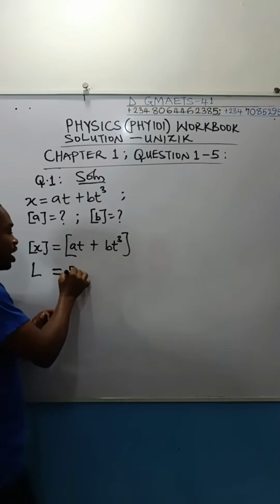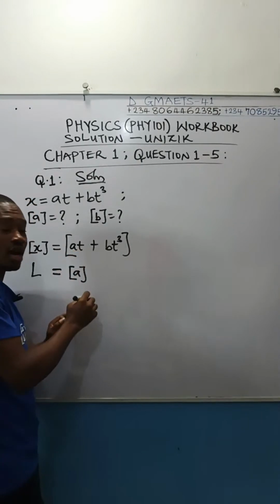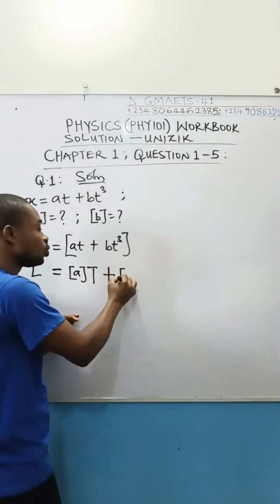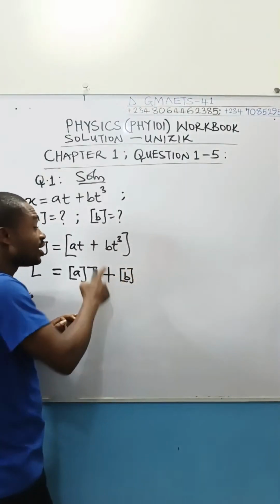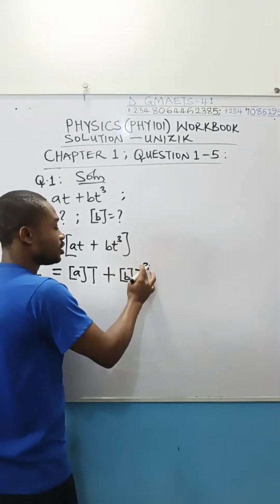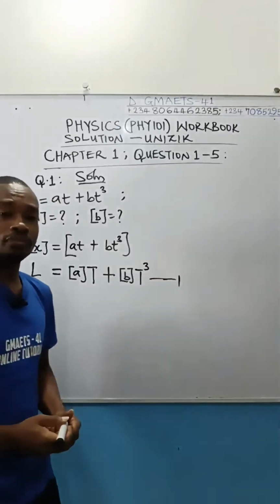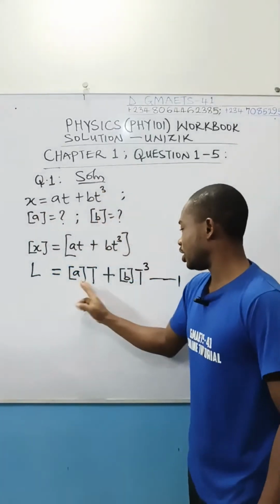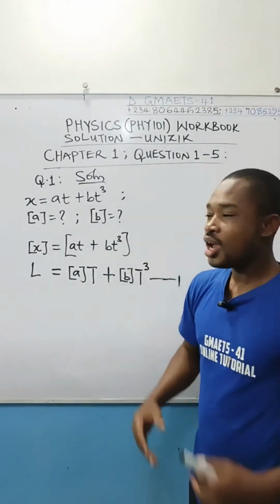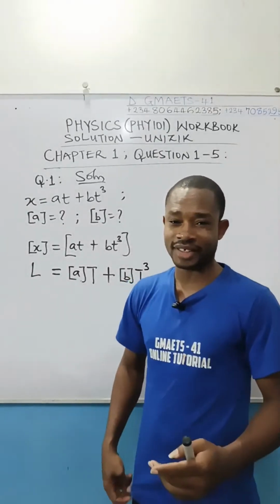I will just write dimension of A times dimension of T. Dimension of T, time, is capital T. We know that. Then plus dimension of B, we don't know it. So I'll write it this way. Dimension of T, once again, is T. And this is raised to power 3. I shall call this equation 1 because there is nothing I can solve here. I have 2 unknowns, A and B, in one equation. So I cannot solve it. I'll have to move further and set out the second equation using the second principle like I said.